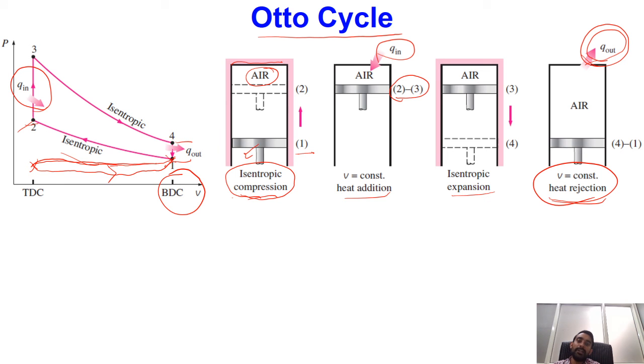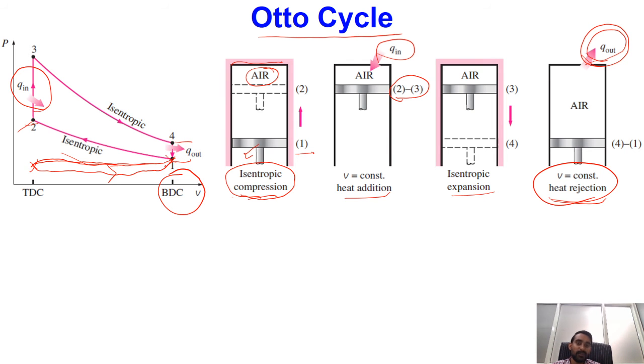One important point you have to remember is that in all the thermodynamic cycles we have studied until now, we had a combination of steady flow devices, so the individual processes were happening inside open systems. However, in this particular thermodynamic system, our cycle consists of a piston cylinder arrangement. So this is nothing but a closed system.